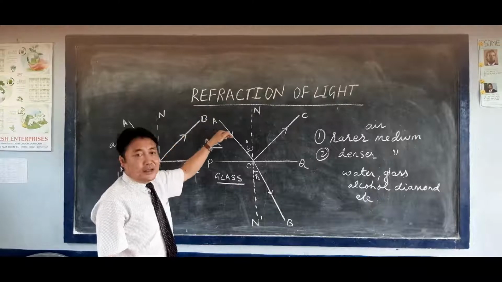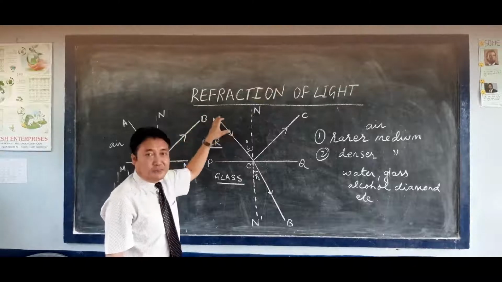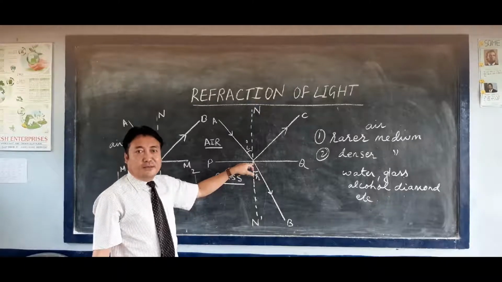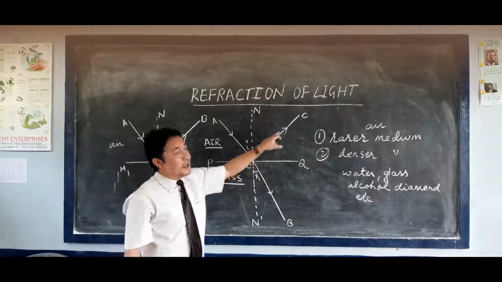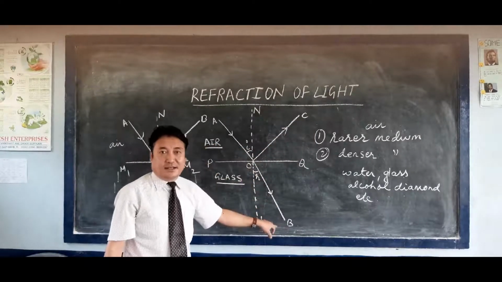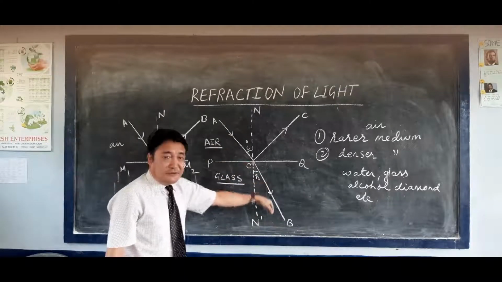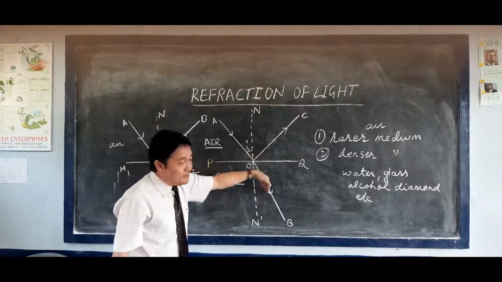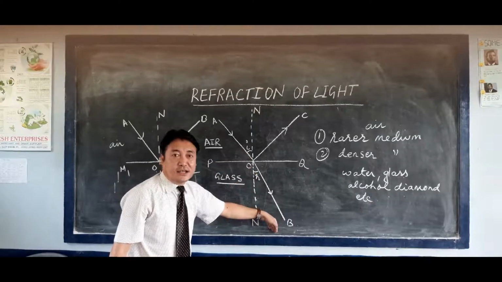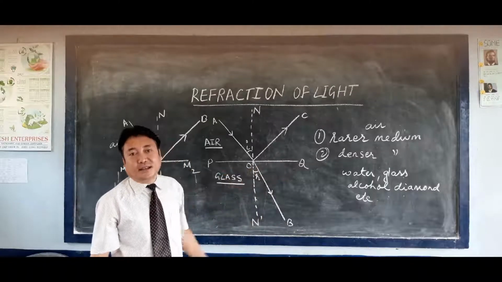Now the ray of light has to pass from air to glass. When the ray of light falls on this separating surface, partially the light will be reflected and partially the light will be refracted. The refracted light travels towards the glass, and when it travels towards the glass, the bending of light takes place.